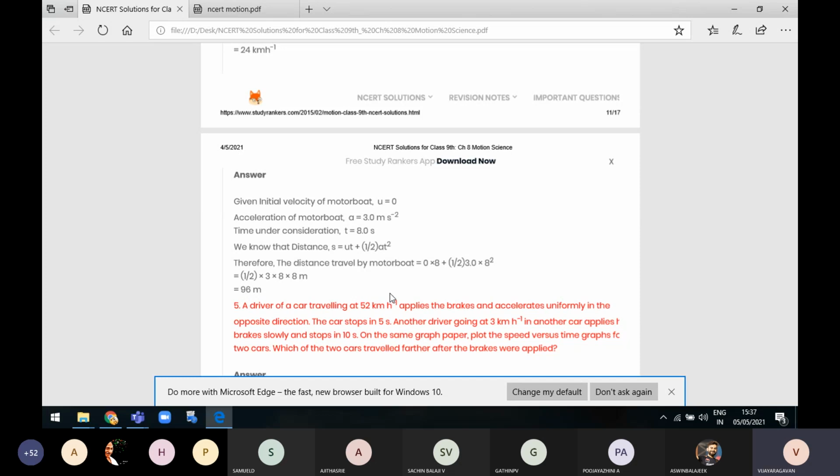So 1 by 2 into 3 into 8 into 8. This 2 we can cancel; 2 goes 4 times in 8. So 3 into 4 into 8. We get 3 4s are 12, 12 8s are 96 meters. So the distance traveled by the boat in 8 seconds is equal to 96 meters. This is the answer for this question.